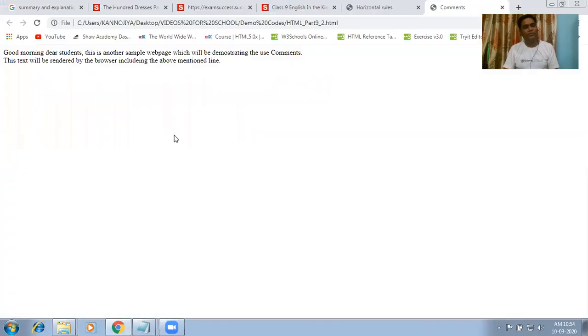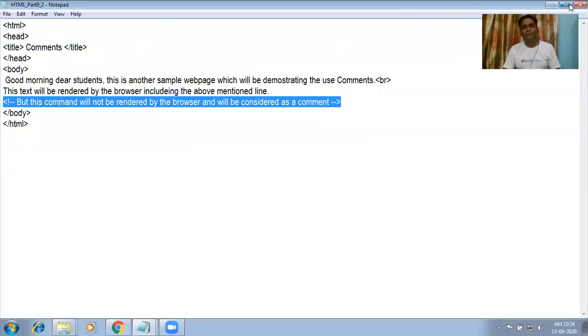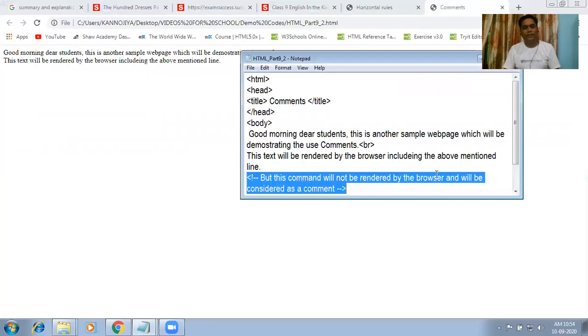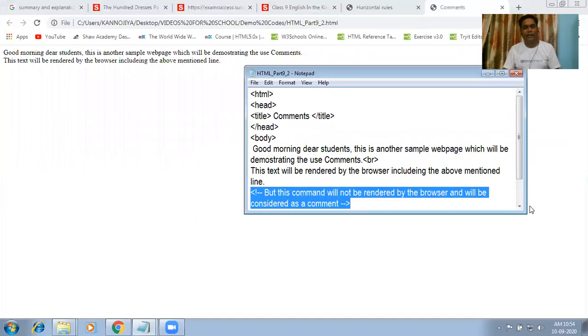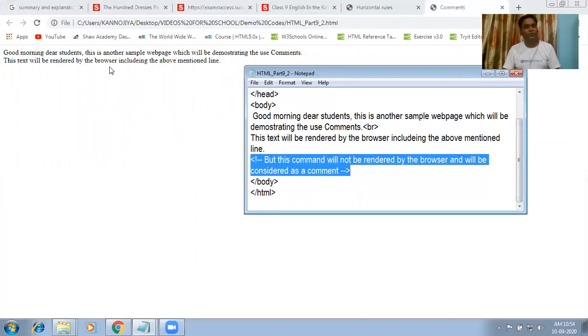result. This is the result you can see. Now I want to show you the code. Here we can see that the text which I have highlighted is not shown over here because it is considered by the browser as a comment. So whenever you want to type anything for your remembrance, for your memory, and you don't want to show it in the web browser, then you have to use a comment like this.